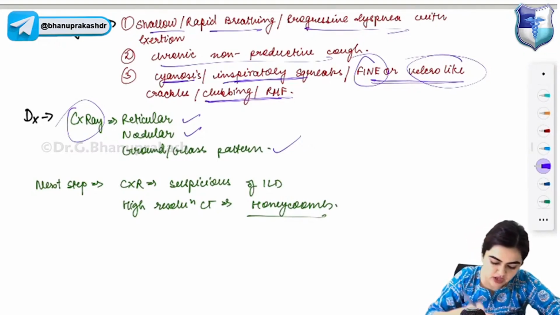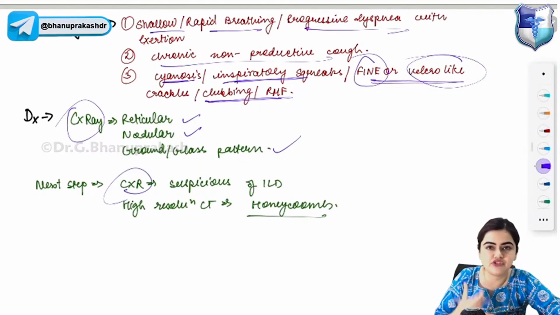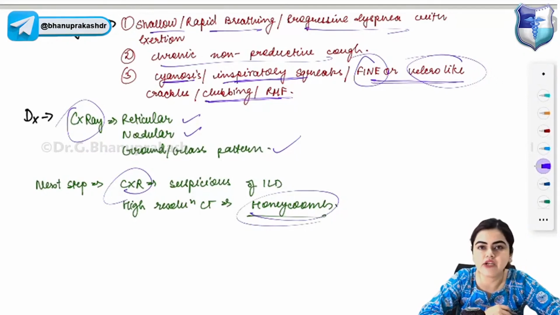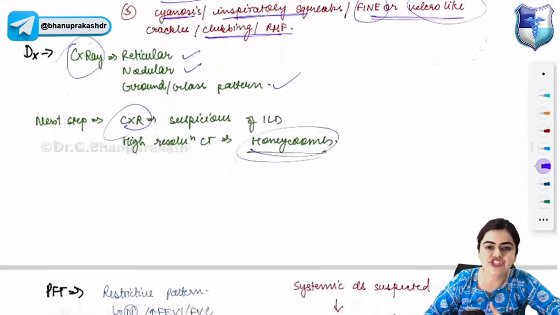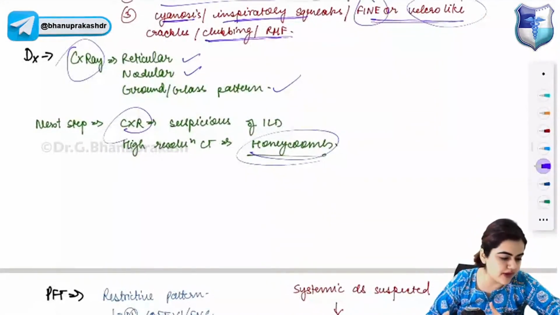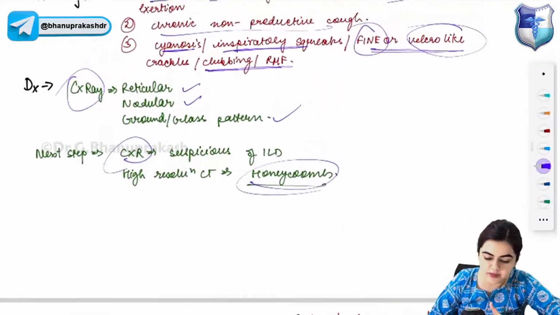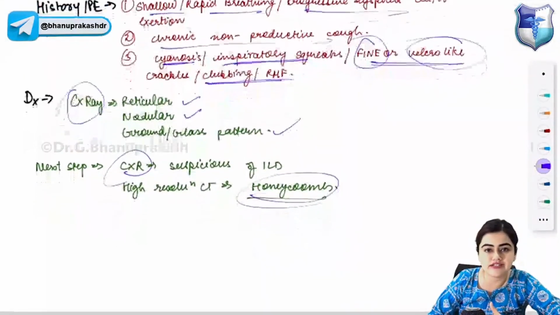The next best step, if chest x-ray is suspicious of interstitial lung disease, is to go for high resolution CT. In high resolution CT, you will see a honeycombing pattern if the disease is severe. I'll show you the chest CT image of interstitial pulmonary fibrosis. Don't worry about that, but these are the findings that you get in interstitial lung disease.